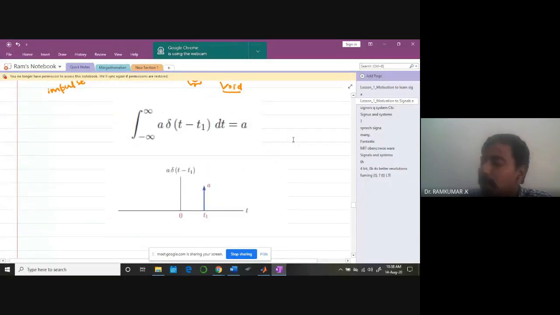The second point: let us imagine I'm looking at the waveform delta t. At t equal to 0, it's going to exist. Now if I shift the signal by some t1 amount, where will the signal exist? This is time t equal to 0, the value is 1.